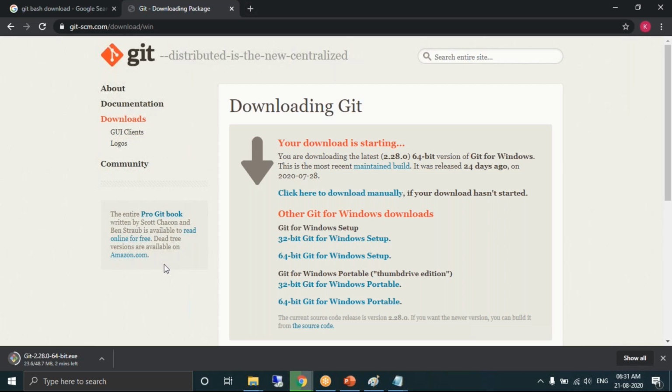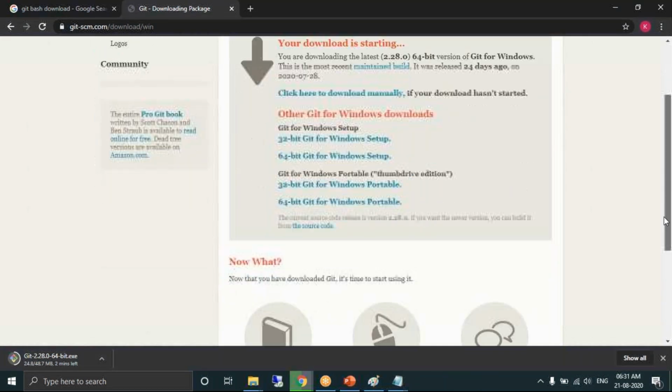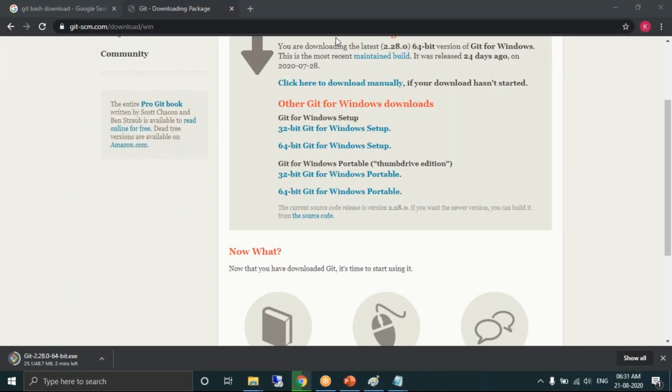Well, this is the same one which we have earlier connected with AWS, Git Bash. You are right. This is the same terminal which we have used in Git bash.